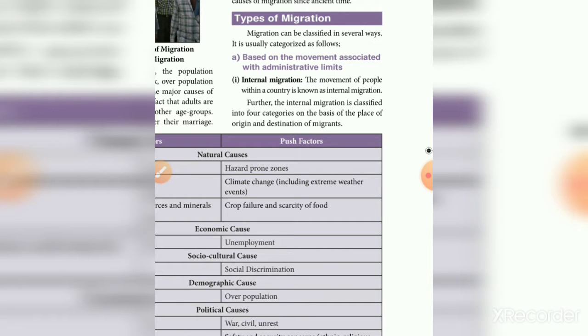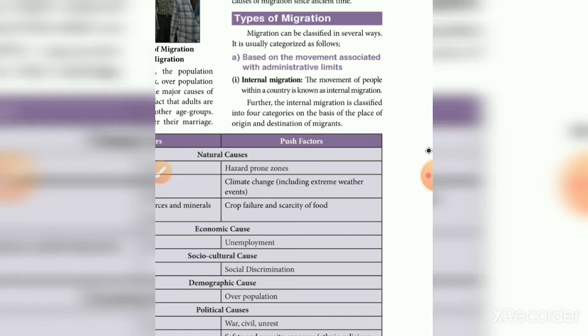Migration can be classified in several ways. It is usually categorized as follows. The first classification is based on movement associated with the administrative limits.